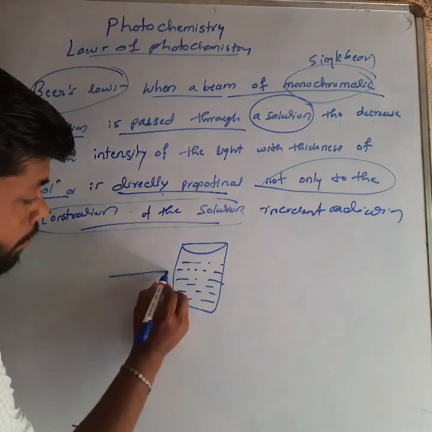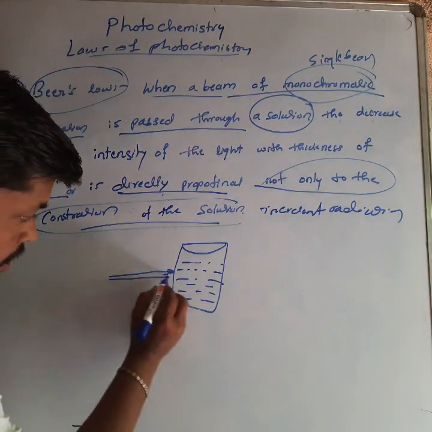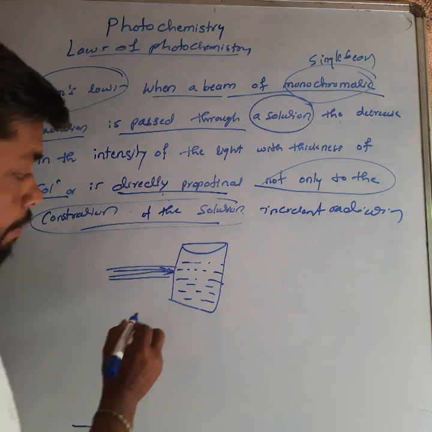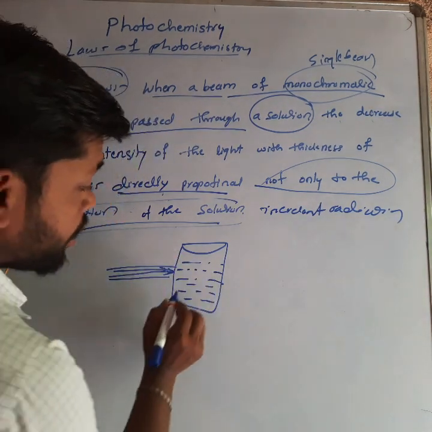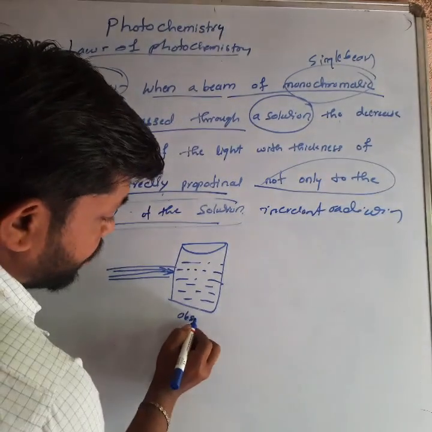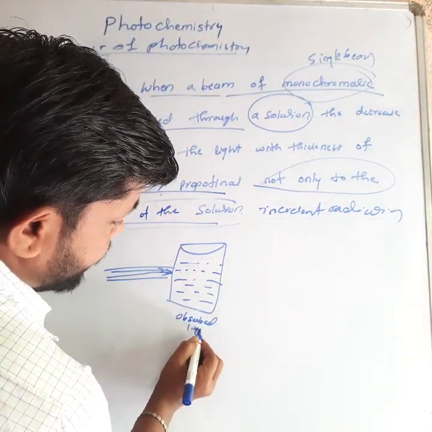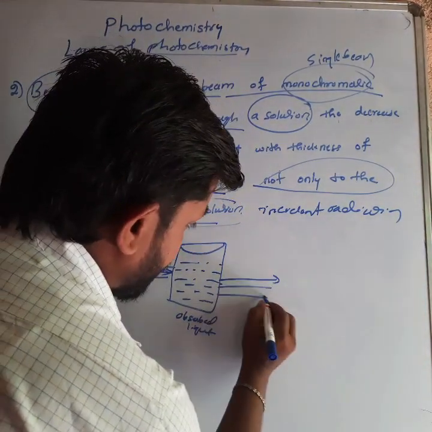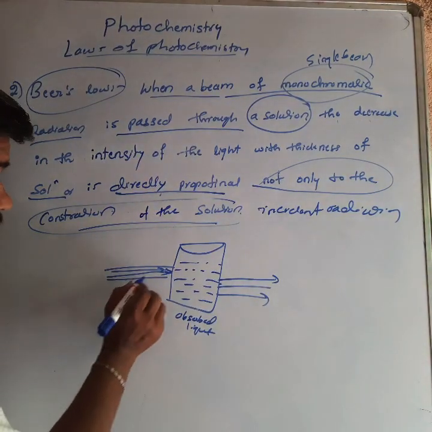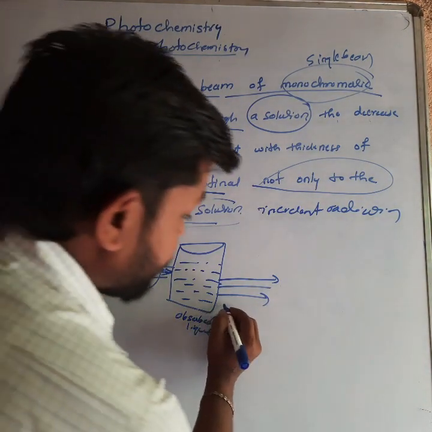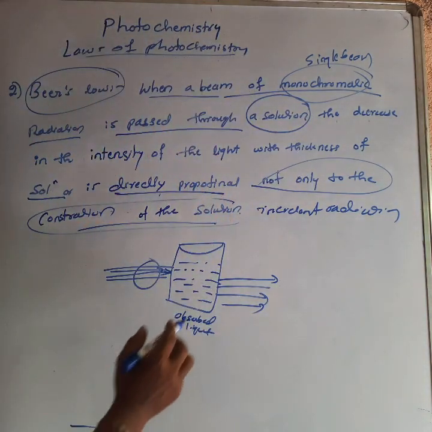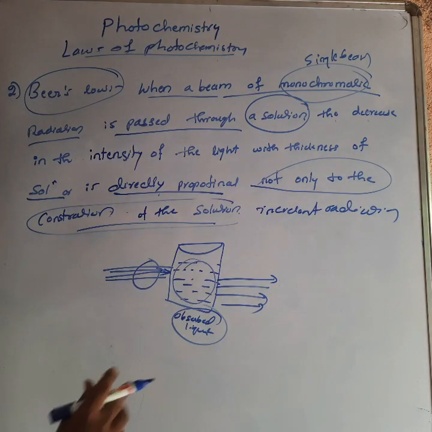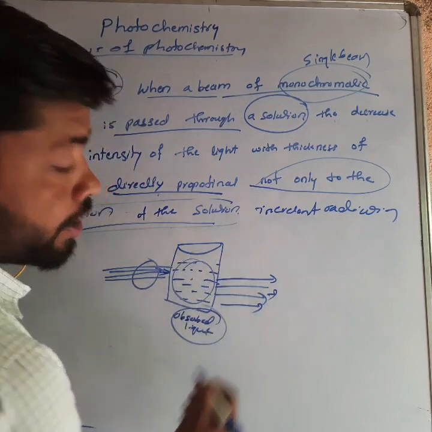When monochromatic light, meaning light of a single wavelength, is passed through it, the solution absorbs the light radiation, and the remaining radiation comes out. So initially the intensity is high, but the outgoing intensity is very low, because the solution has absorbed the light radiation.